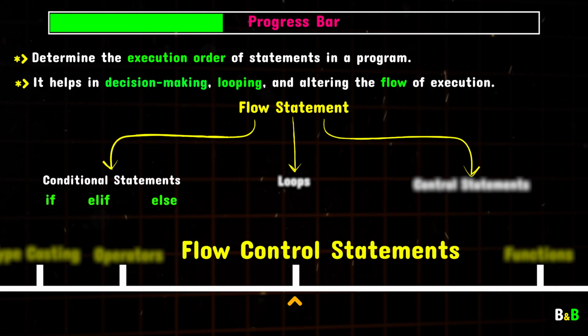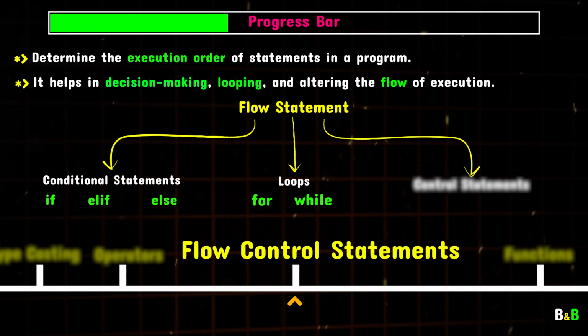After that, we'll move on to looping statements. Python provides us with 2 main types of loops: the for loop and the while loop. Loops allow us to repeat a block of code multiple times. For instance, if you need to process a list of items, a loop will save you from writing repetitive code. We'll also cover nested loops, which are loops inside loops, and how to use them effectively without overcomplicating your code.